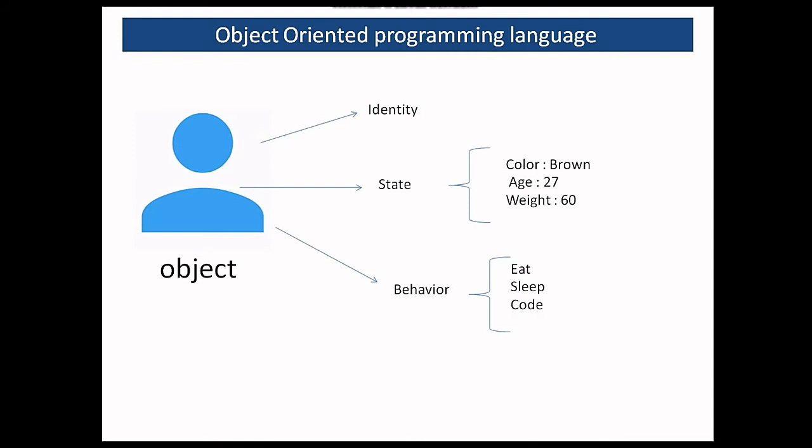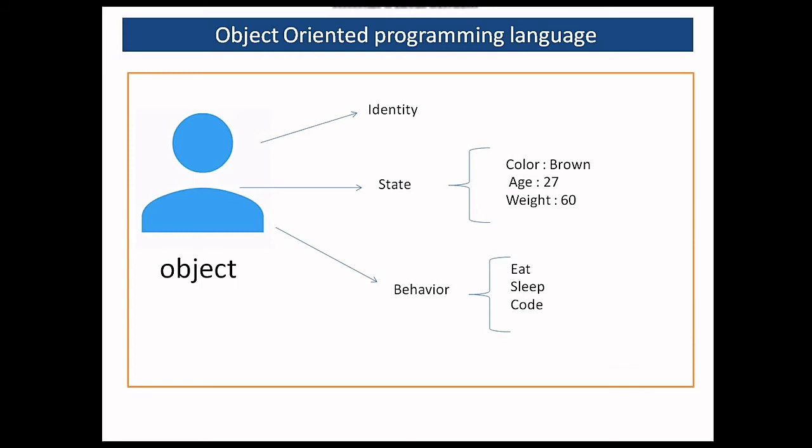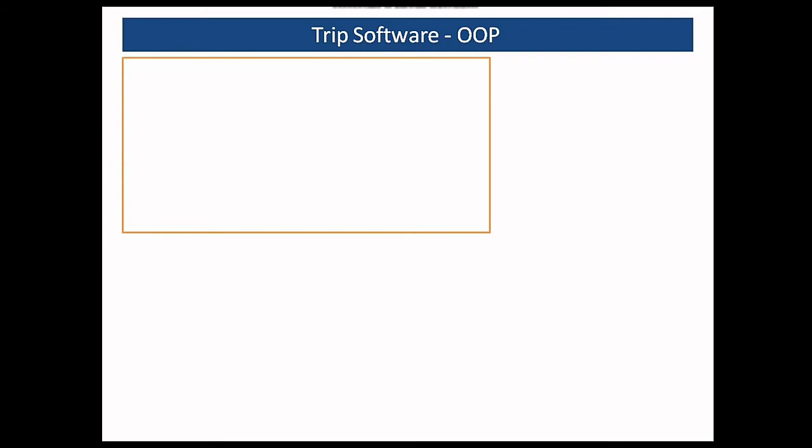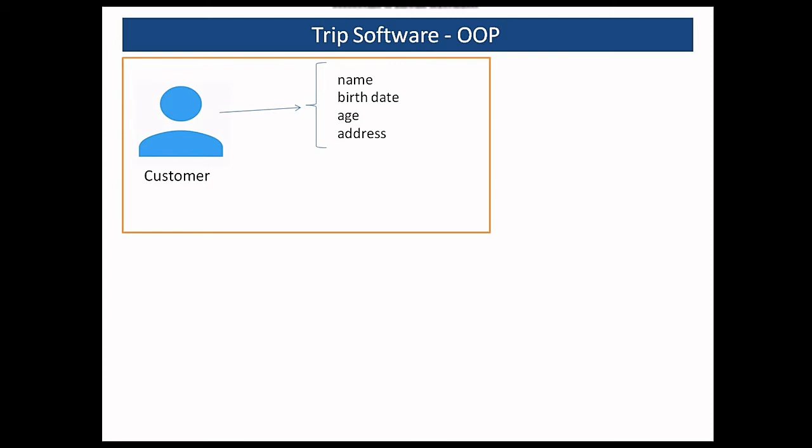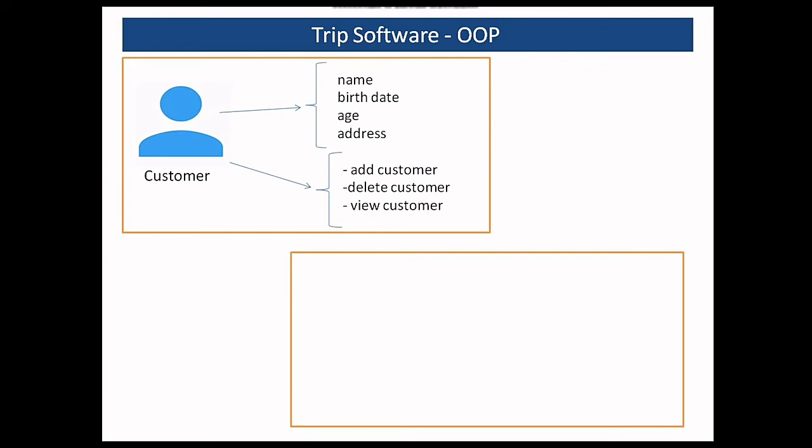Let's understand this more with the actual software example. So for example, there is a trip software that you want to develop. Now the software has the functionality of adding customers, adding trips, etc. So we are going to follow the object oriented programming here. We will create a customer class which will have some properties like name, birth date, age, address that are related to the customer, and some behaviors or functionality it has, such as adding customers, deleting customers, viewing customers, etc.